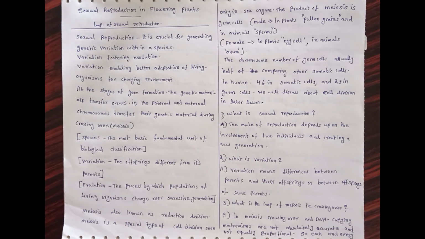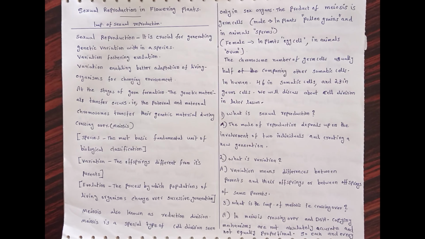Today we discuss the topic sexual reproduction in flowering plants, mainly the importance of sexual reproduction. What is sexual reproduction? Sexual reproduction is crucial for generating genetic variation within a species.